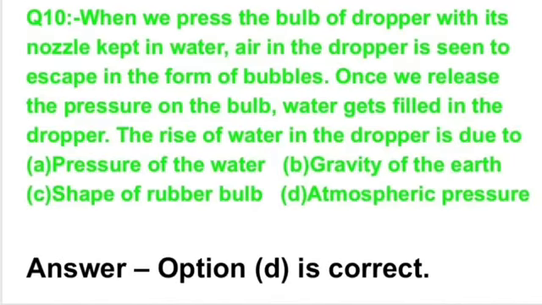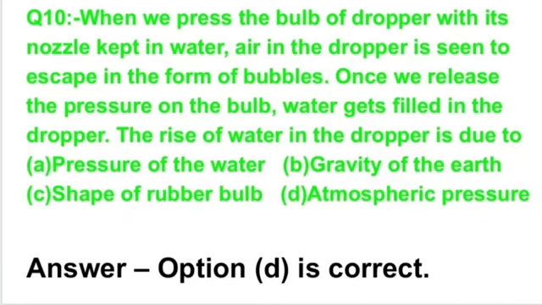Last question, question number 10: when we press the bulb of a dropper with its nozzle capped in water, air in the dropper is seen to escape in the form of bubbles. Once we release the pressure on the bulb, water gets filled in the dropper.